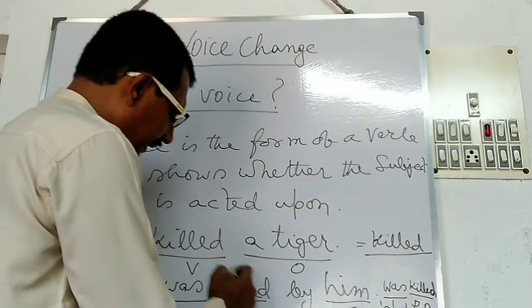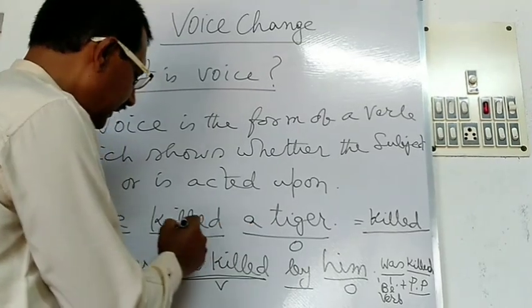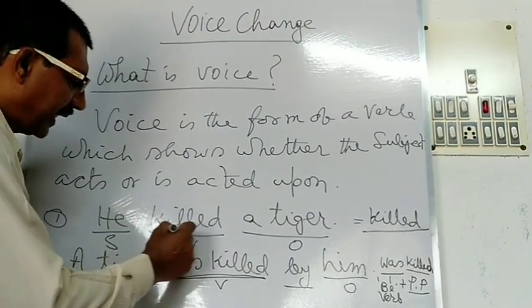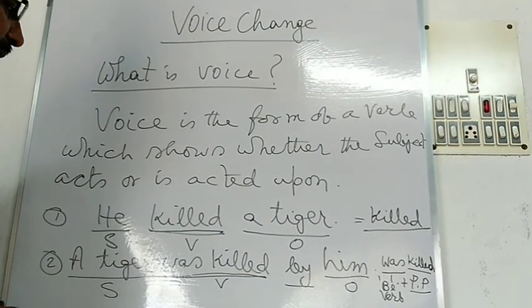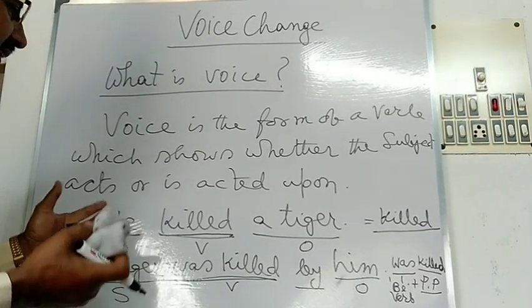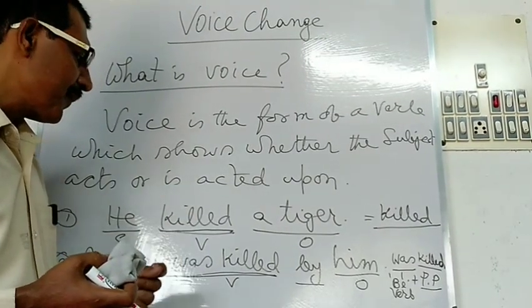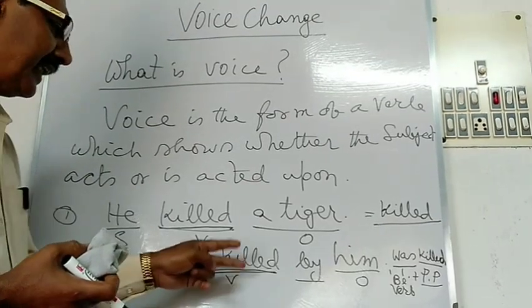This is a kind of the formation of the verb was killed, and in the first sentence you see that killed is the finite verb. This is a kind of the form of a verb. In both of the sentences the action is the killing of a tiger, done by him. Here the killing is the action, and in the second sentence the formation was killed is there.